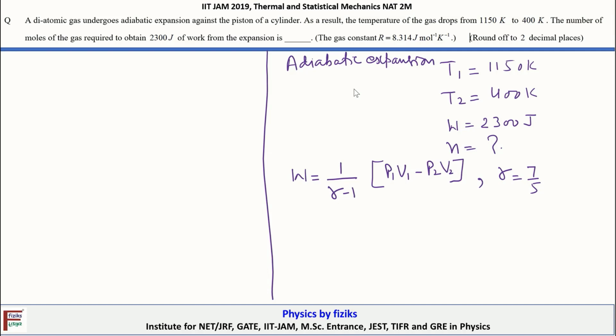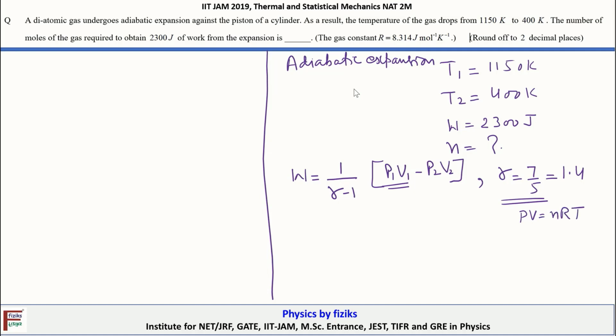We can calculate it by knowing the degrees of freedom for the diatomic gas. For the diatomic gas, the degrees of freedom are 5: 3 translational degrees of freedom and 2 rotational degrees of freedom. From there we can calculate Cv and then Cp, and from those known values we can evaluate gamma, which is equal to 1.4. Now by making use of the ideal gas equation, PV is equal to nRT,